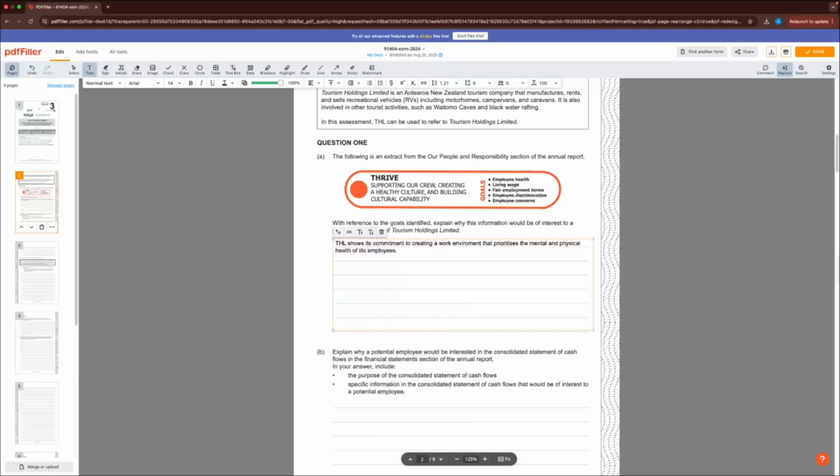Bad spelling there, sorry guys. So they're looking after their employees quite well. If an employee saw this, they'd be quite happy, like we said, that the employer is valuing their well-being.